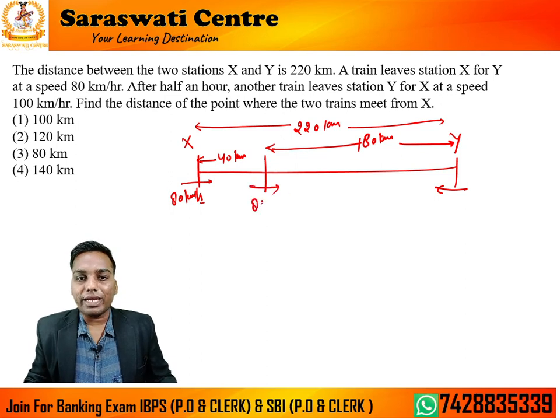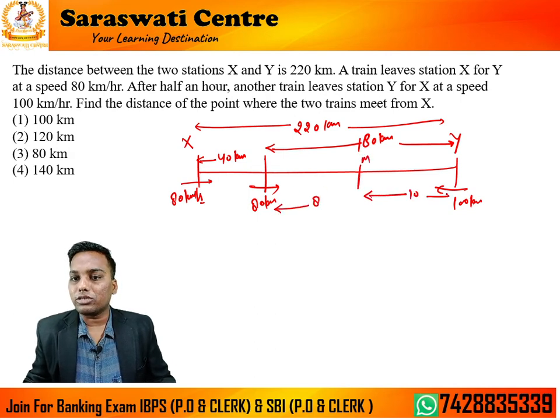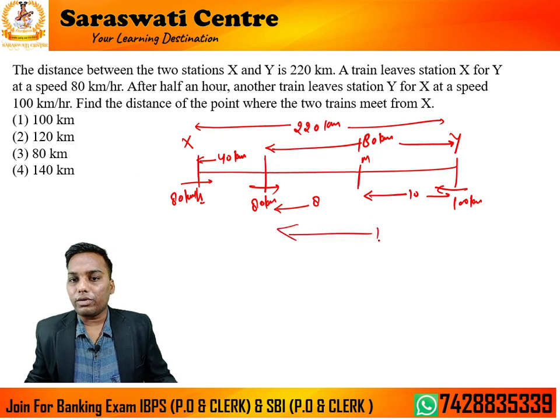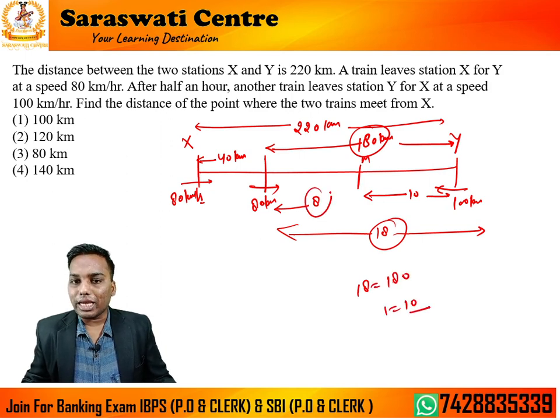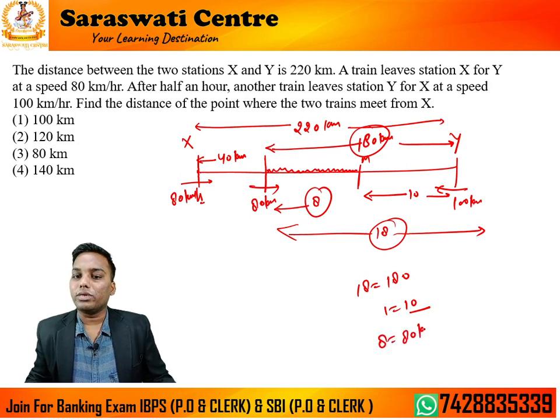So this is 80 kilometer and this is 100 kilometer. So suppose they are meeting at this point. So can I say this will be 8 ratio, this will be 10 ratio. The total will be 18. So can I say this 18 is equal to 180? 1 is equal to 10. So this 8, why? Because I want to check the distance from X. So मुझे ये distance चाहिए. So 8 is equal to 80 kilometer.